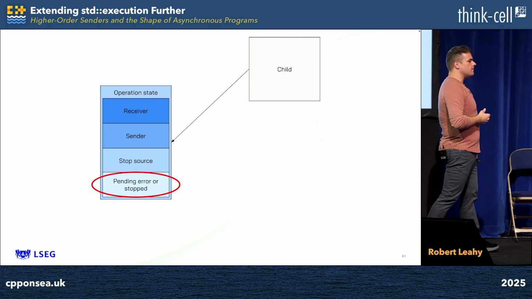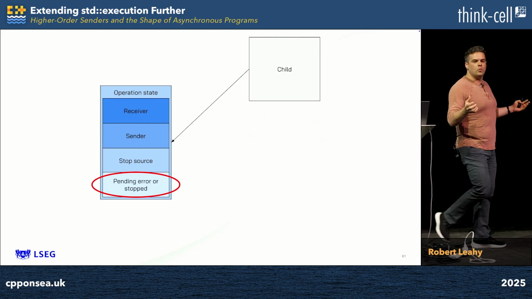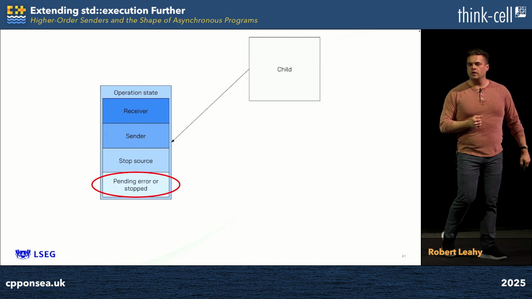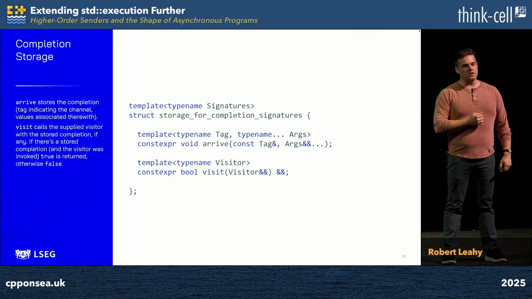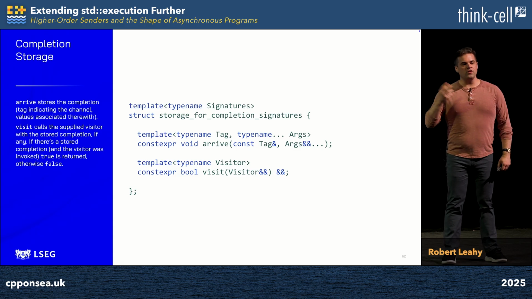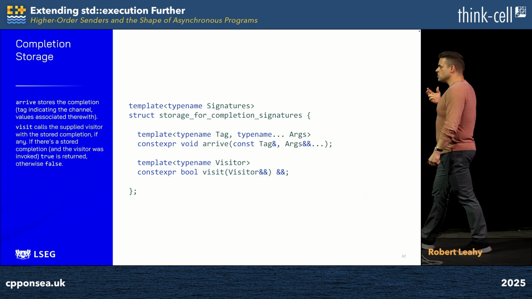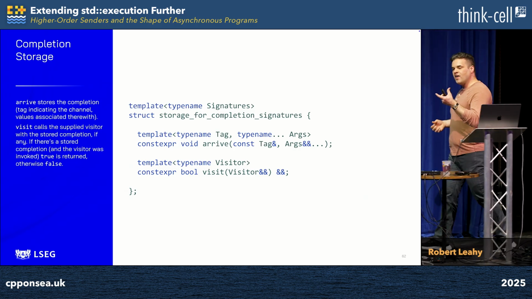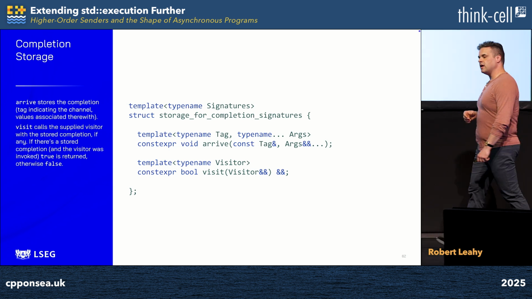Which returns us to our map, which returns us to pending error or stopped, that storage for all of the ways in which our children might complete erroneously. And I also presented a solution to this problem at my talk earlier this year in Aspen, something I call storage for completion signatures. We instantiate it on the completion signatures, and it has two relevant member functions. One which allows us to arrive with some signature, passing the tag type that indicates the channel on which it was sent, and the arguments thereto, if any.